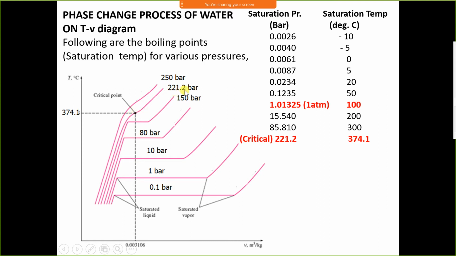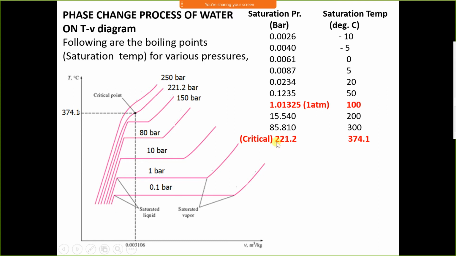Critical pressure is 221.2 bar. At the critical pressure of 221.2 bar and 374.1 degrees Celsius, water directly converts from liquid phase to vapor phase without boiling. In the condition above the critical condition, water directly converts from liquid to gas without undergoing boiling.